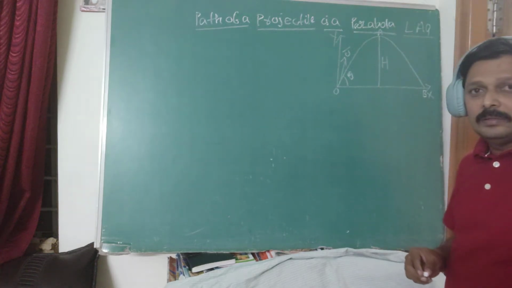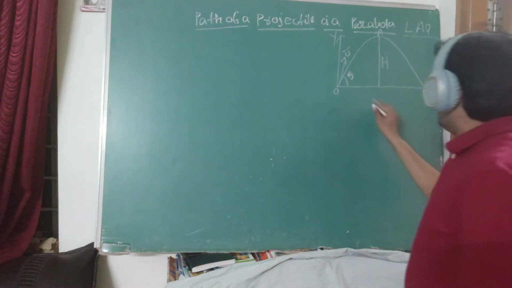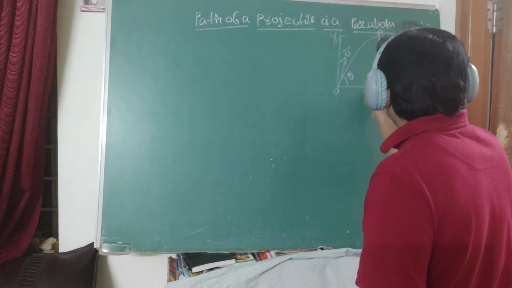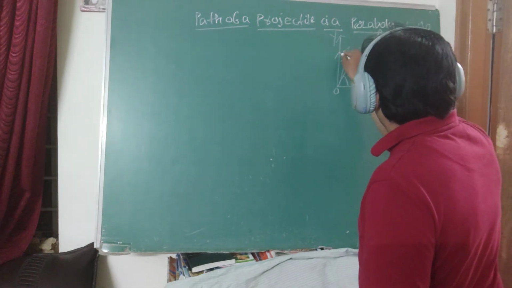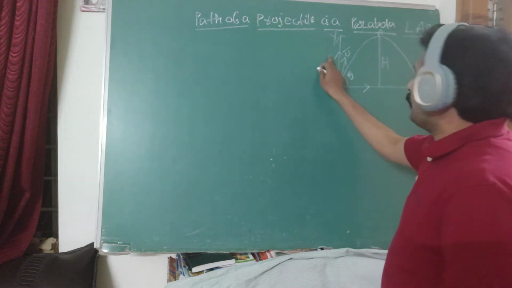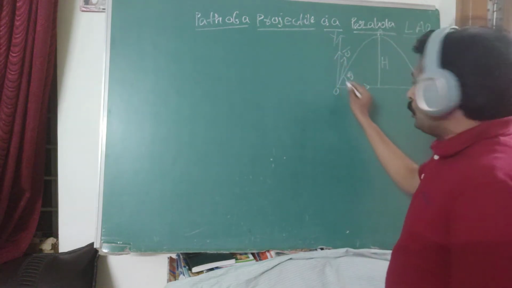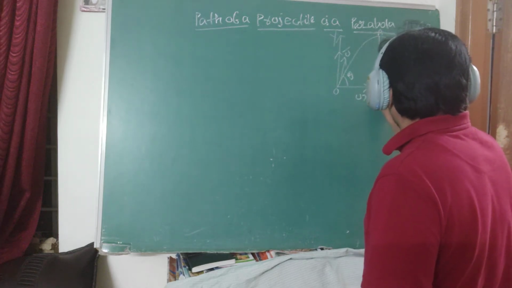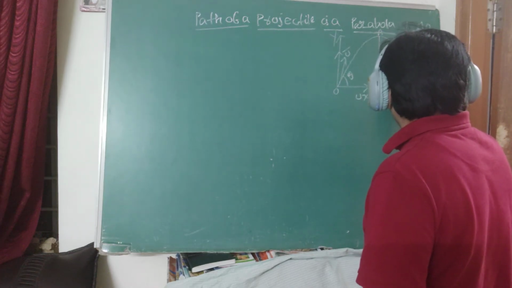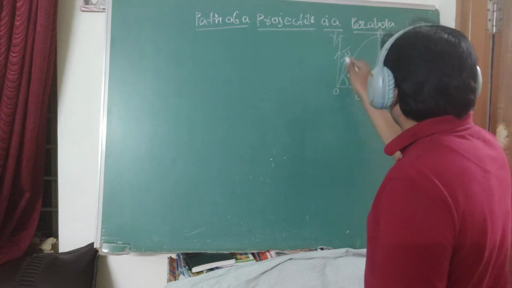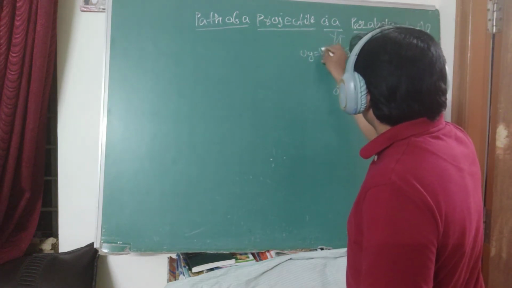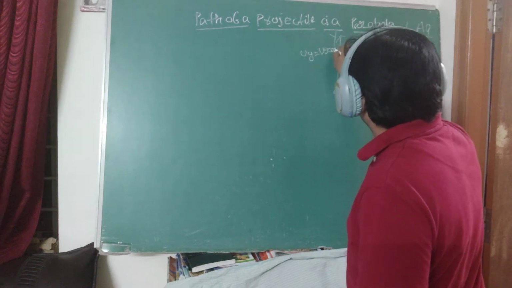The component of U bar splits into two rectangular components, one along the x-axis and the other along the y-axis. The first one is Ux equals U cos theta. The second component along the y-axis is Uy equals U sin theta.